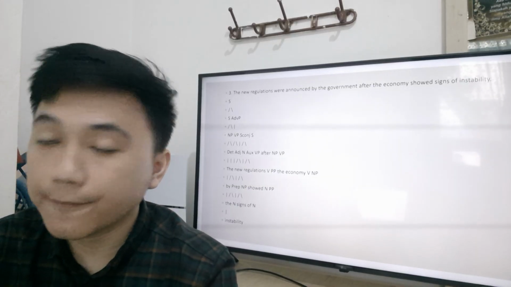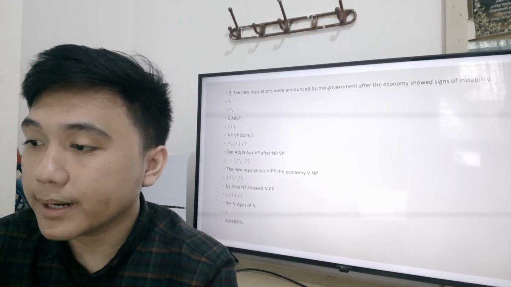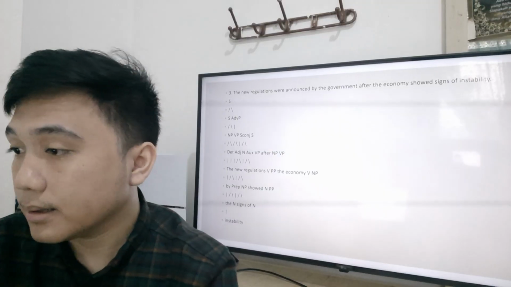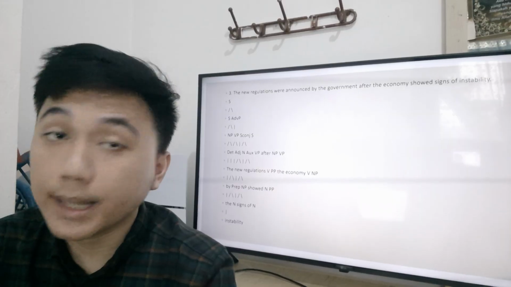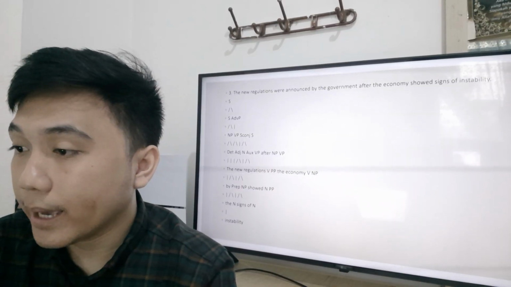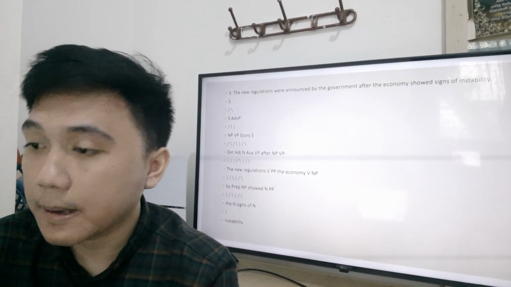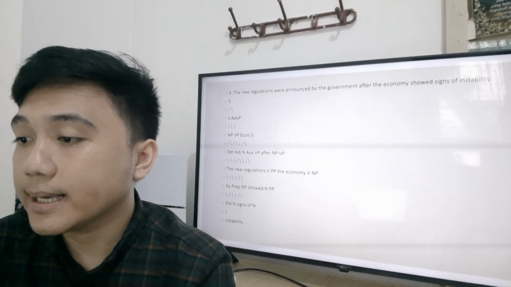The predicate verb phrase were announced by the government, containing auxiliary verbs were, the passive verb announced, and a prepositional phrase by the government, indicating the agent.